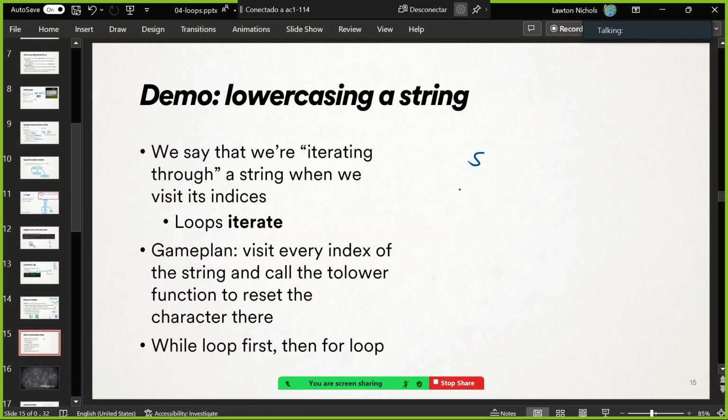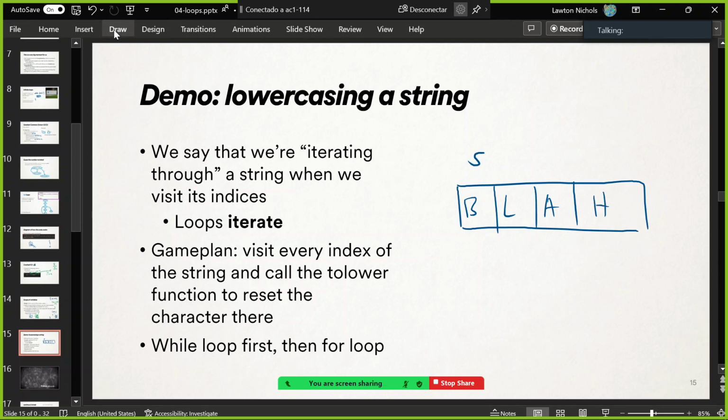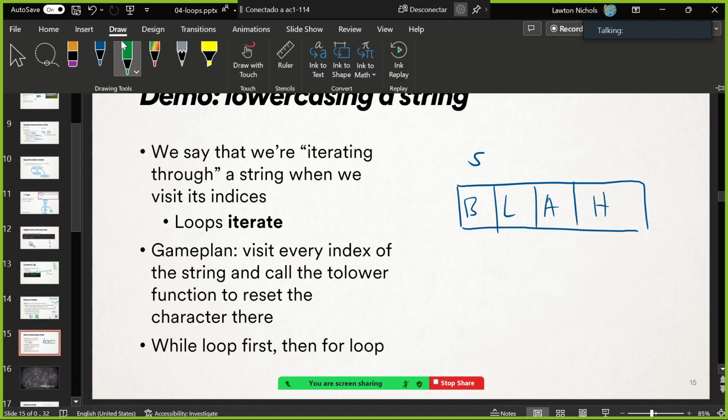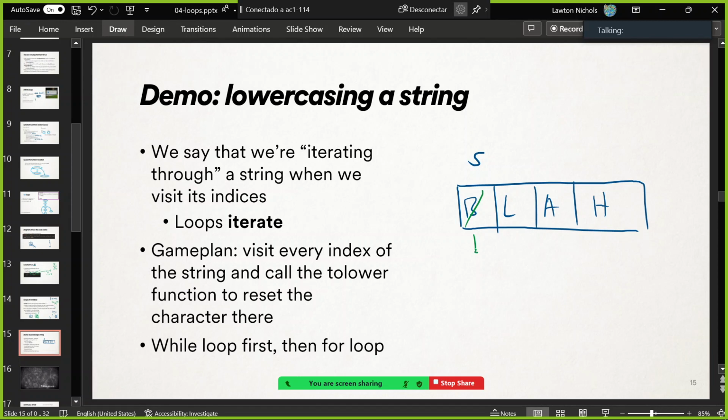Okay, so here's my string s. Like the user types an all caps word. This is what I want to do to it. Like they type blah in all caps. I want to go in, and I want to change every single character of that string, no matter how long it was, to lowercase. All right, that's my goal. So first of all, some terminology. I'm going to use a loop to change every character at every index of this string.